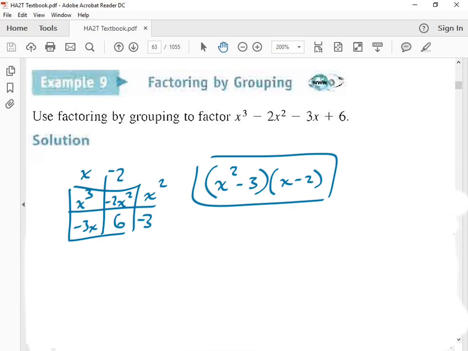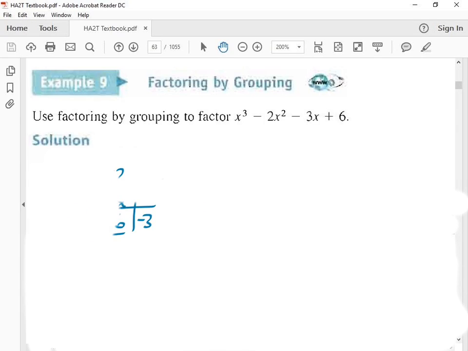Okay, now what if you didn't like the box? You're like, forget that box. I don't want to do that stupid box. This is what you do. I love the box. Check it.